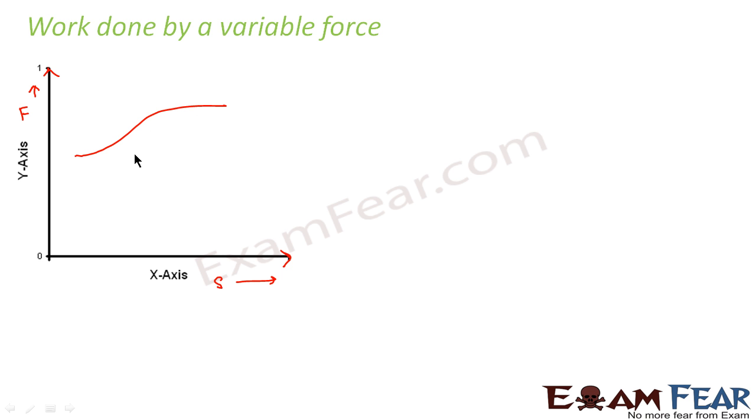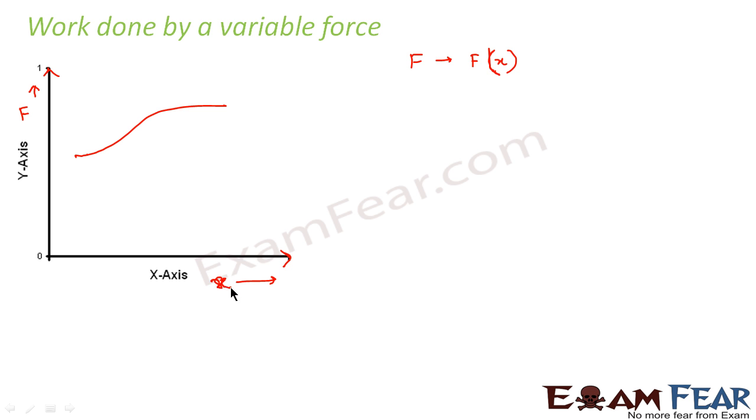Let us suppose the value of force is changing at every point as the displacement is changing. From this we can say that force is a function of displacement. When we write a quantity in this way, it means that force changes as displacement changes.